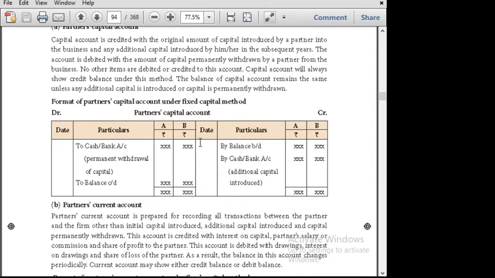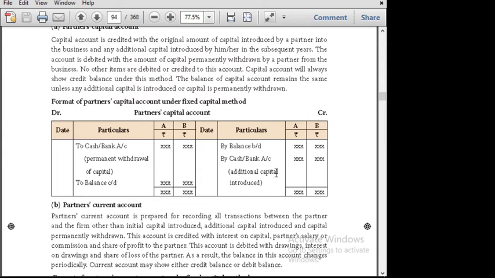As usual, other things are the same: date, particulars, A, B refer to partners' names. It is a partner's capital account. We'll start with the capital, which must be credited as per the trial balance rule, so by balance brought down. Next comes here, what are the other things? It is again to cash or bank. It is a withdrawal of capital. Here it is cash and bank.